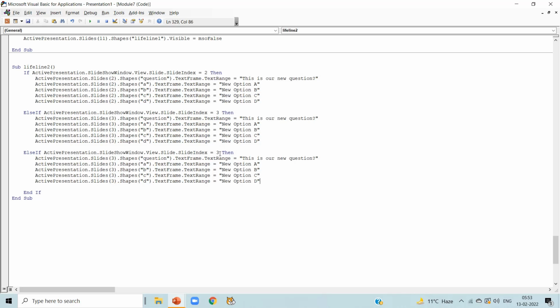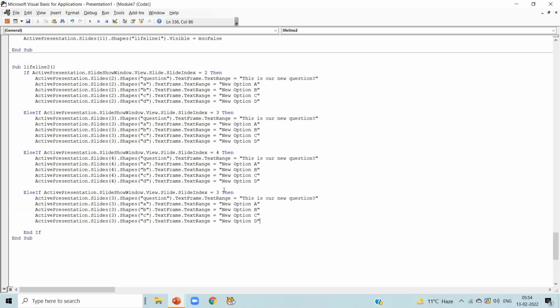As we are talking about slide number 4 here, update slide number 4 in every line. I am not changing the question, because the question will get changed only once again. After using this lifeline, we are going to make it invisible.